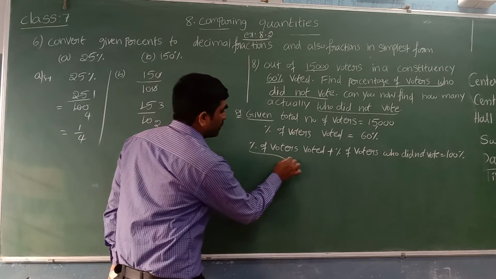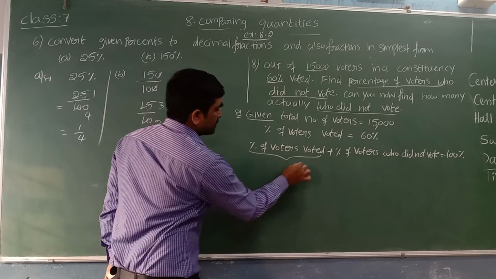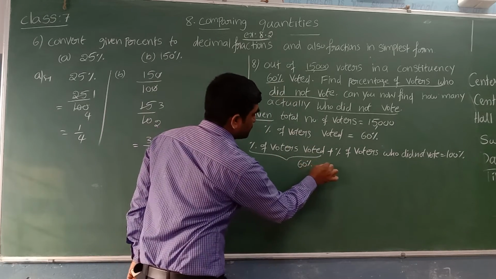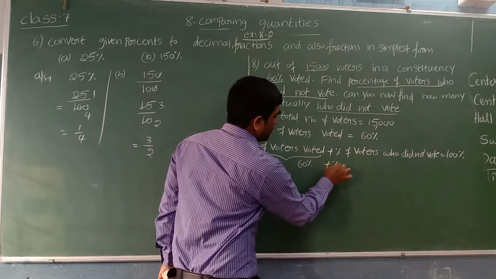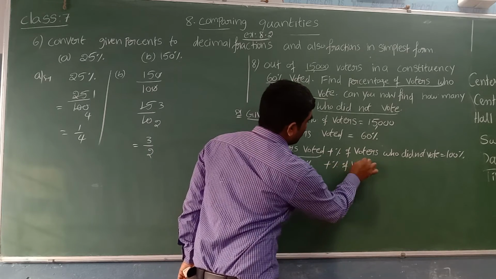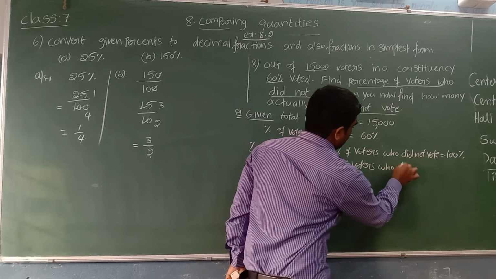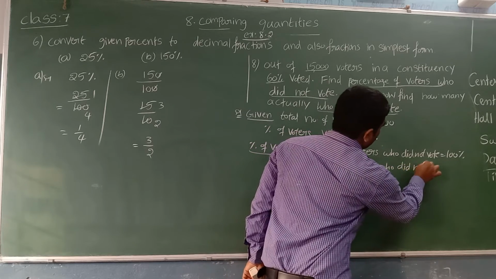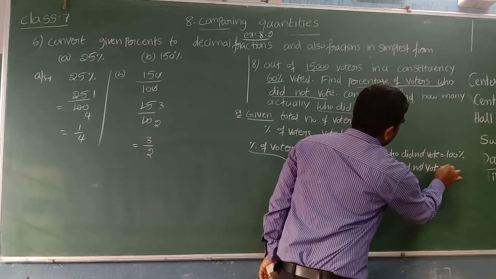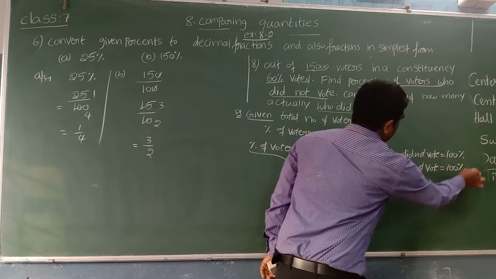Here the percentage of voters voted is given as 60 percentage. So 60 percentage plus percentage of voters who did not vote is equal to 100 percentage.